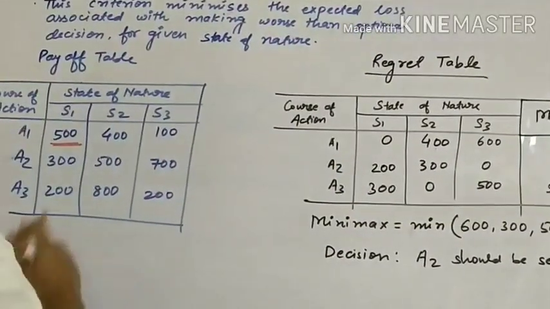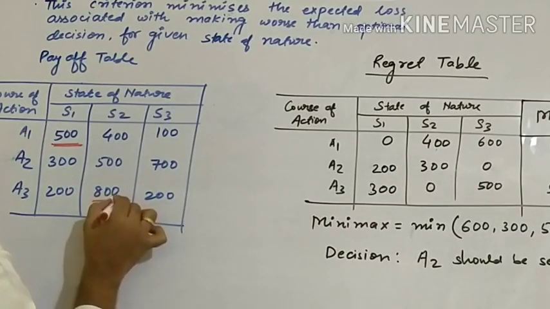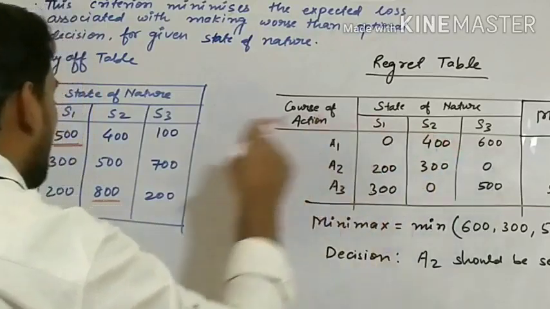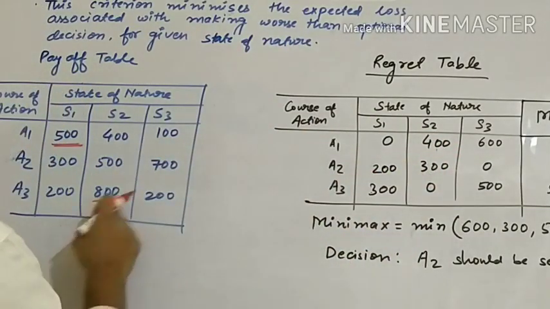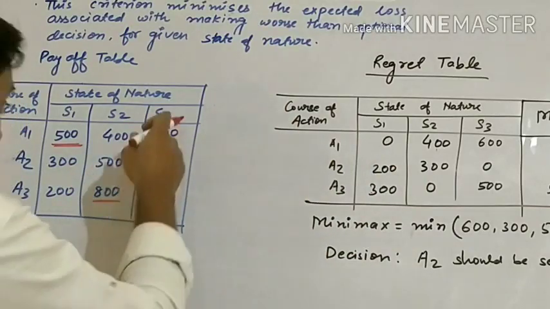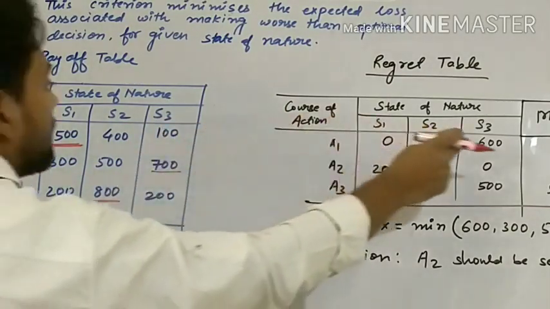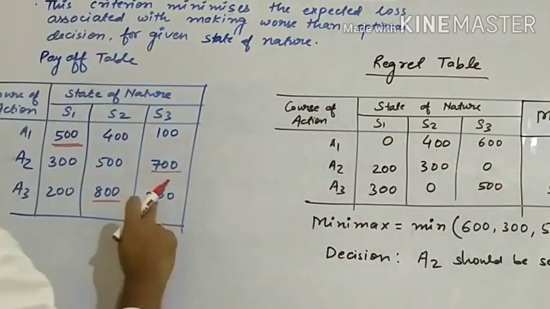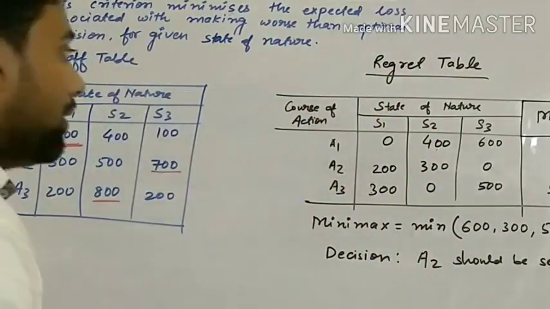Next, what is maximum? 800 is maximum. We have to subtract all from 800. 800 minus 400, 400. 800 minus 500, 300. 800 minus 800, 0. Let's see the maximum value, which is 700. 700 minus 100, 600. 700 minus 700, 0. 700 minus 200, 500. Now we have constructed the regret table.